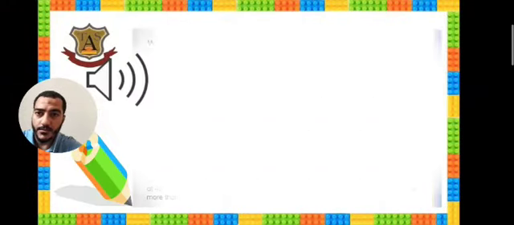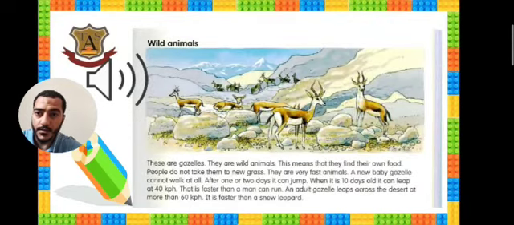Let's see the third one. Wild animals. What can you see in this picture? Do you remember this animal's name? What's the name of this animal?